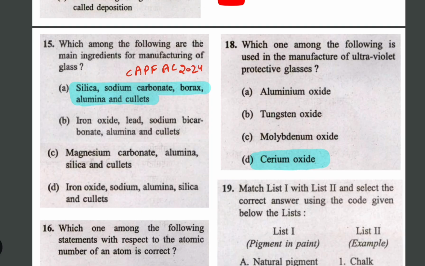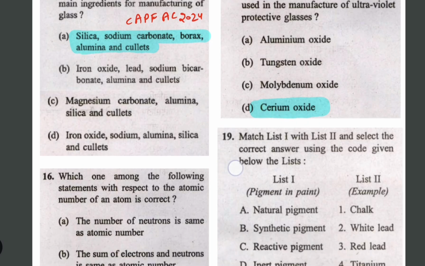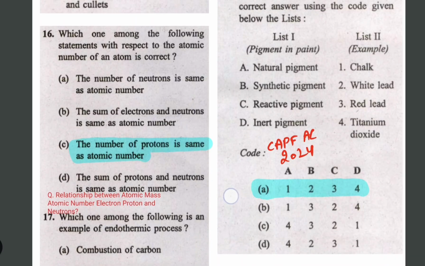Okay, so what are the main ingredients of glass? Just revise this: silica, sodium carbonate, borax, alumina, and silicates. Okay, then this one, the next question.